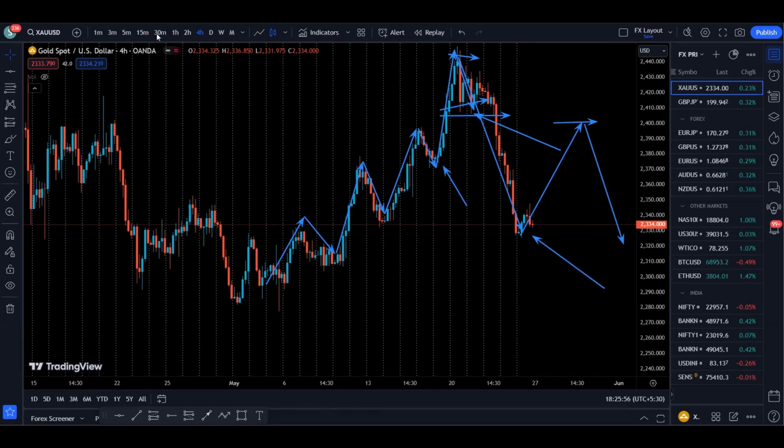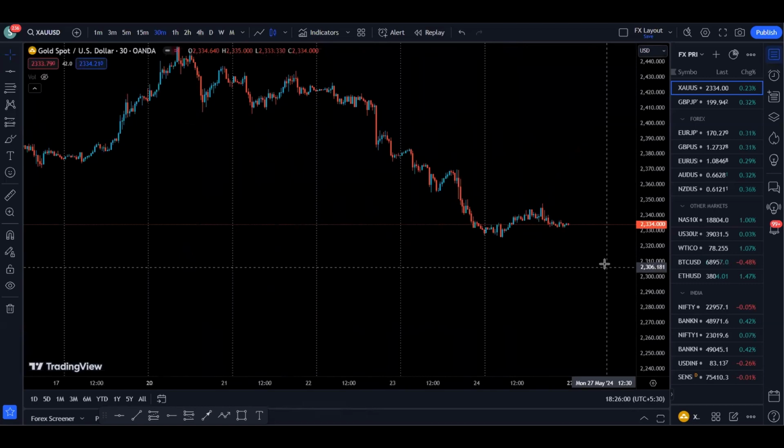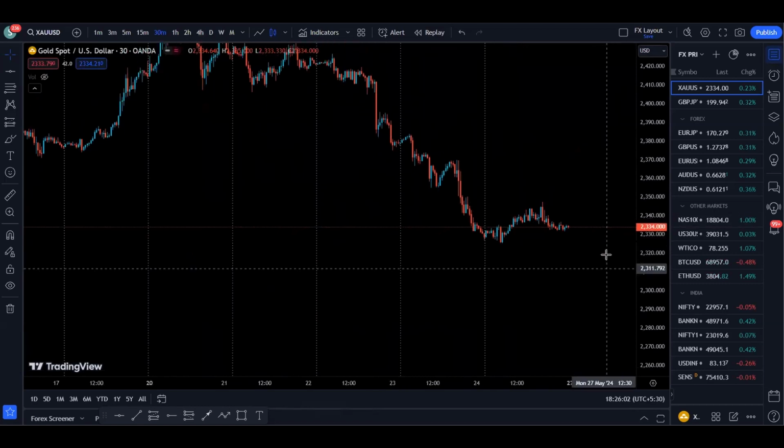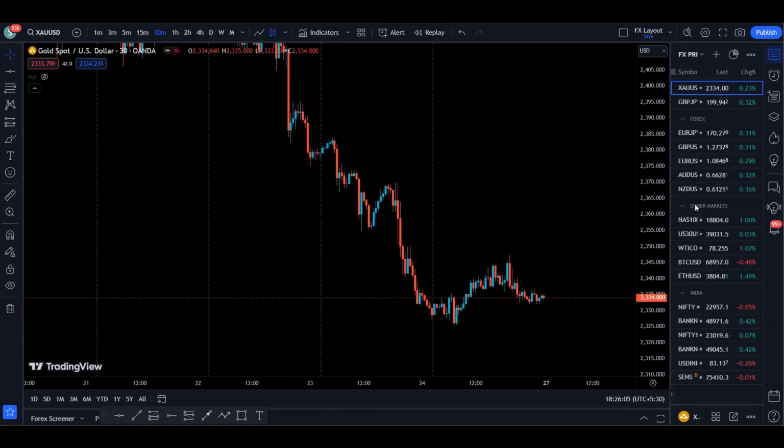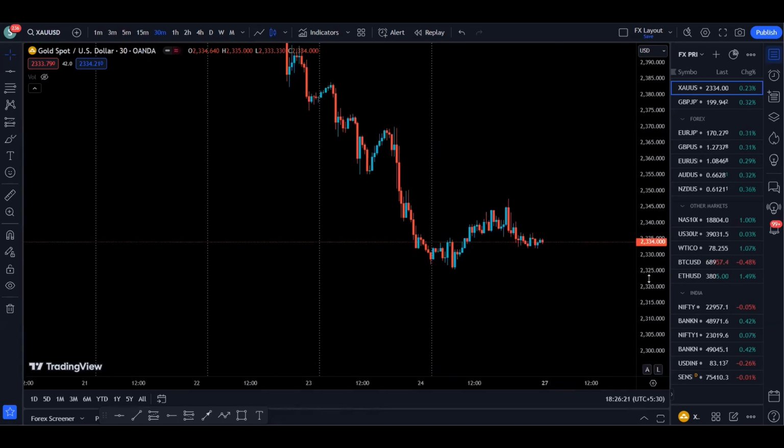Now let's go to 30-minute time frame to see exactly what is happening. On the 30-minute time frame, we can see that the price is bearish because we are making lower lows and lower highs. So we created a low, lower high, lower lows and lower highs, and right now the price created this new low, and we are going to the downside. So we are bearish on the 30-minute time frame.